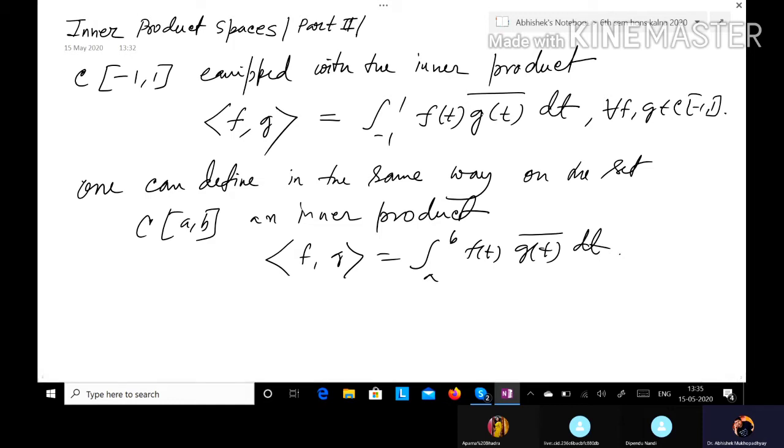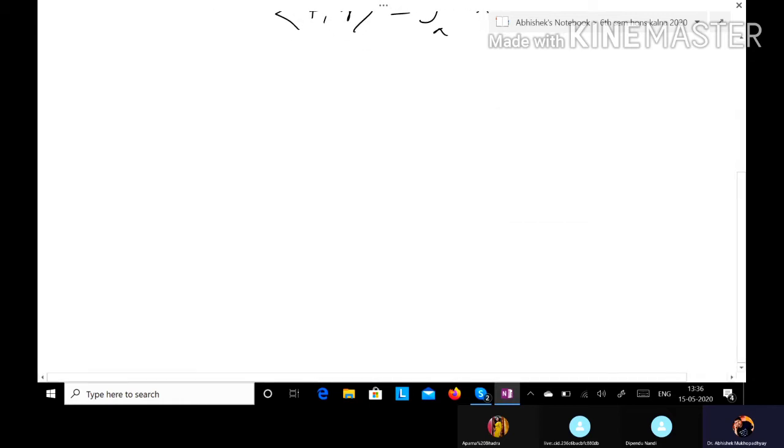Now in the next example I shall discuss the general view of inner product spaces for any finite dimensional complex vector space. Although we have studied in our previous lecture that Rn, Cn are all inner product spaces, in the same way we can define this. The next example is the sixth example.